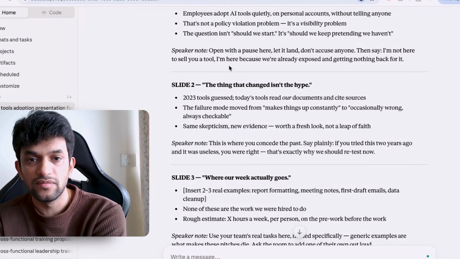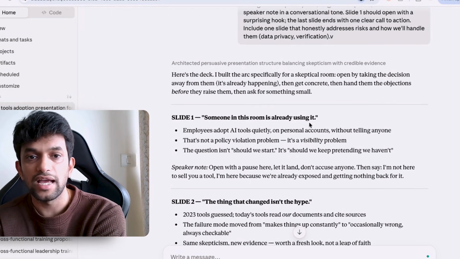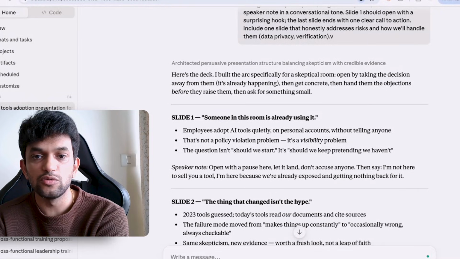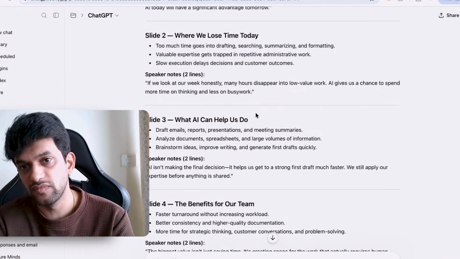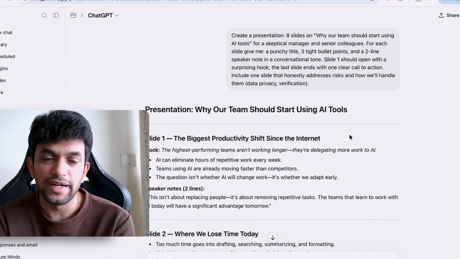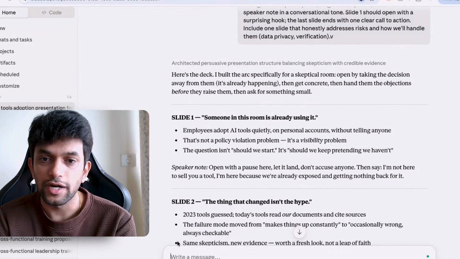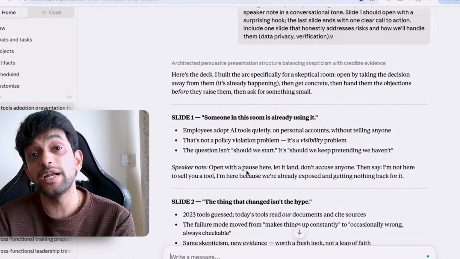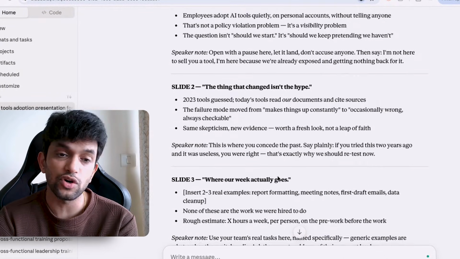The thing that changed isn't the hype. Okay, no, sorry. Someone in this room is already using it. That is the hook. I guess hook wise, this is better. The biggest productivity shift since the internet. See, ChatGPT gives me better hooks and better taglines. This is what I have observed.